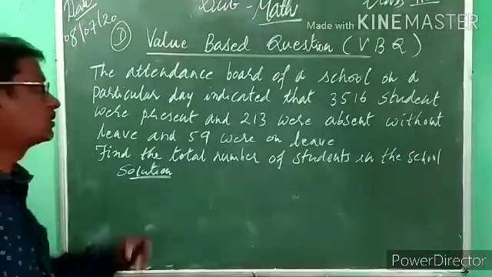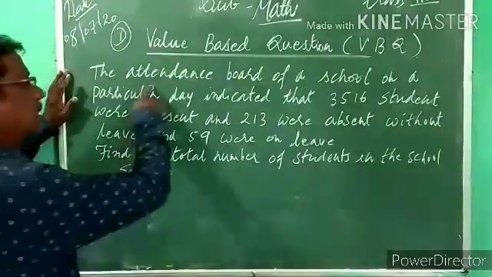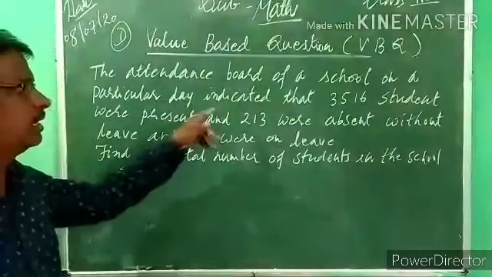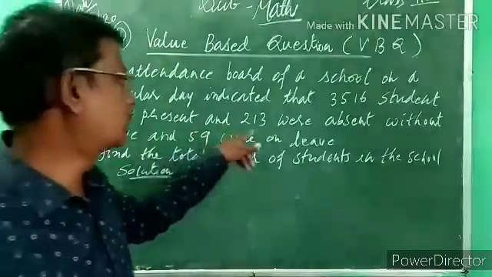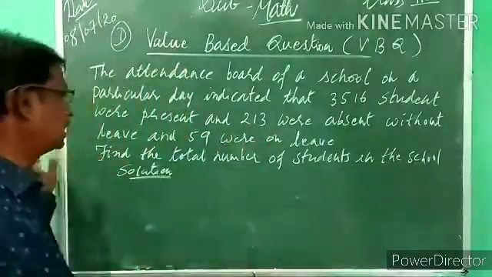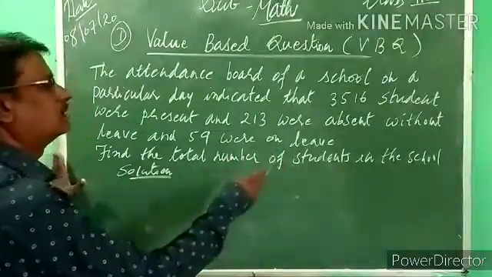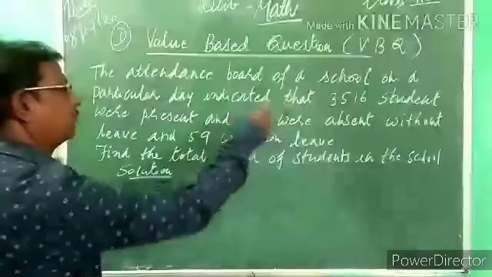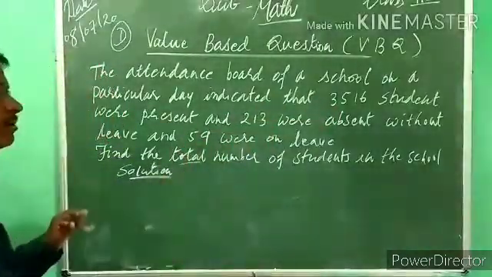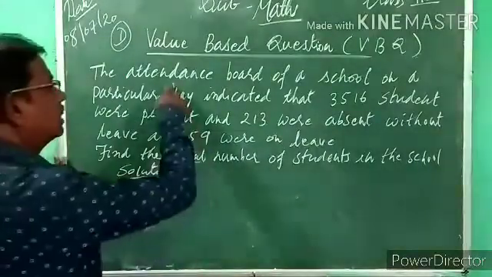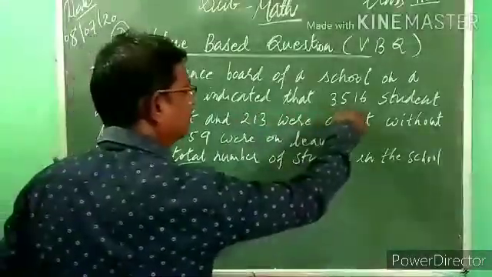Now the last question, a value based question. VBQ means value based question. What is given in the question? The attendance board of a school on a particular day indicated that 3,516 students were present, 213 were absent without leave, and 59 were on leave. Find the total number of students in the school. Total means what do we have to do? All the numbers, the first, second and third. These 3 numbers, plus only.